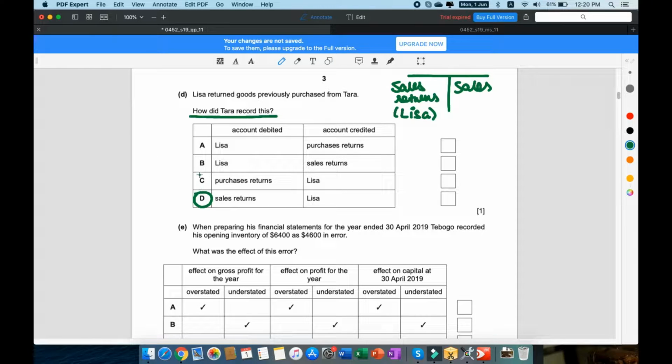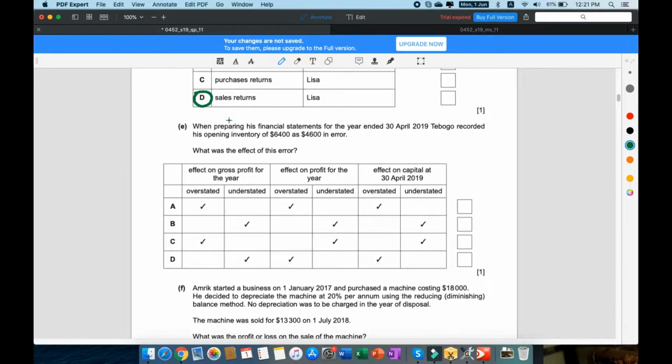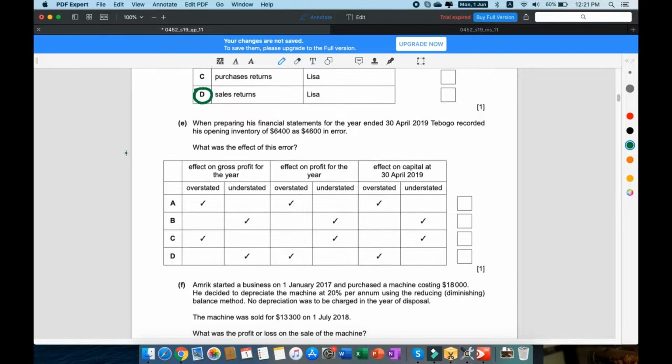Don't get confused with option C, because purchases returns is not the thing. It's not the option in this case, because it's a sale return. Lisa purchased goods from Tara, which is a sale for Tara, and then she returned goods, which is going to be a sales return for Tara. Right.